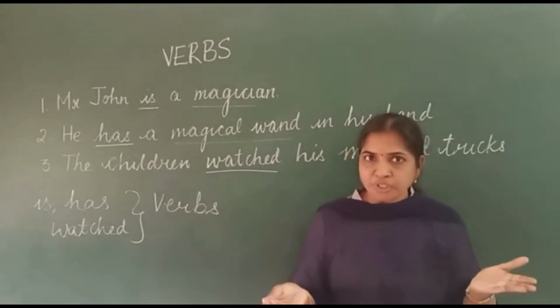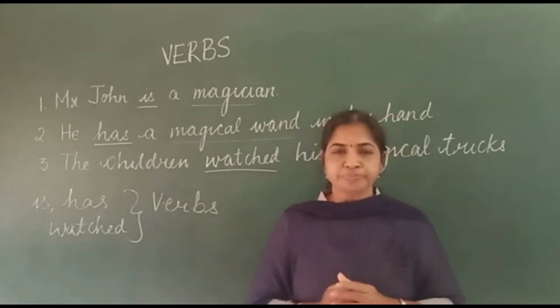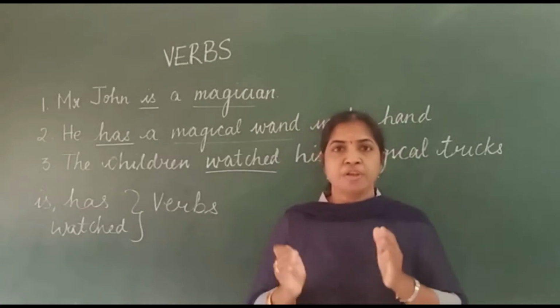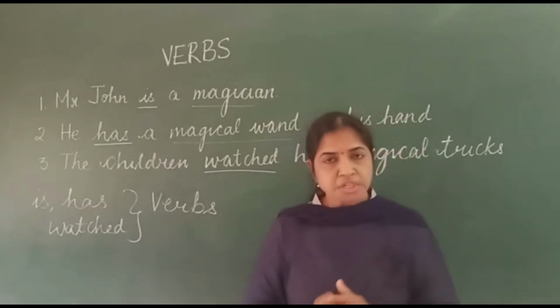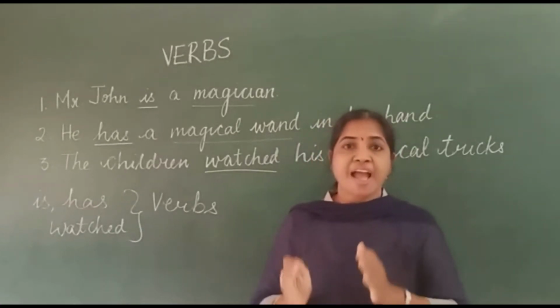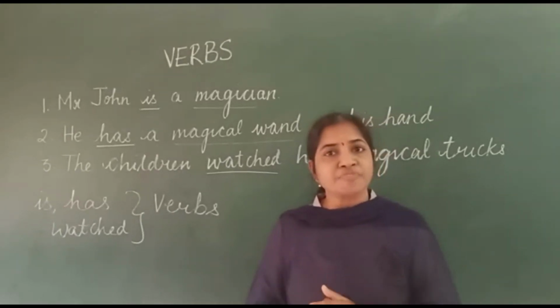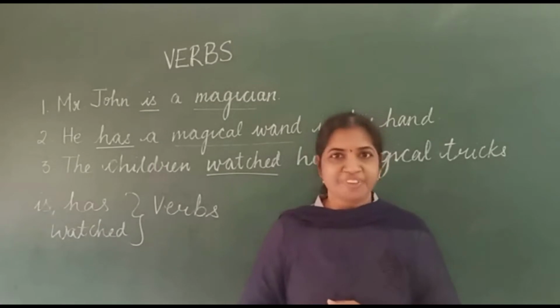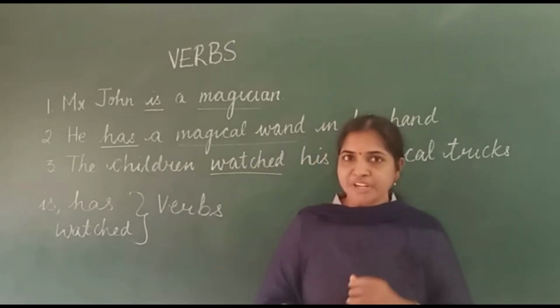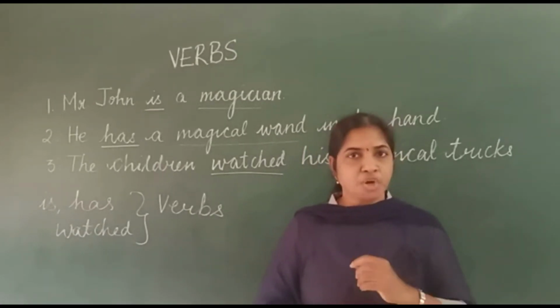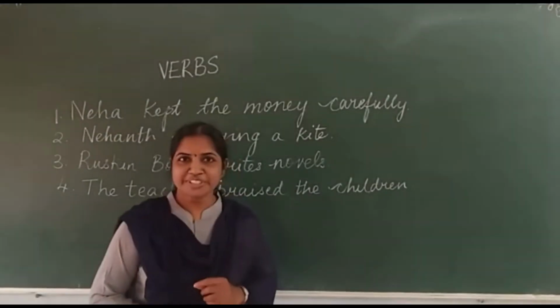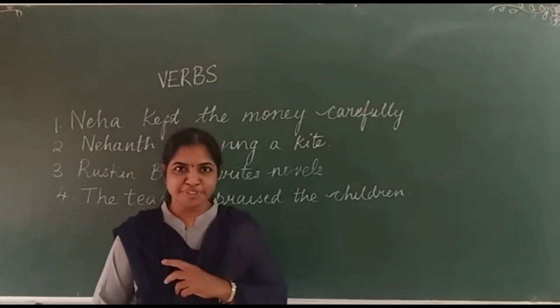Shall we repeat once more the definition of a verb? Words which denote possession, action, state or condition of someone or something. I hope you understood the definition of a verb.